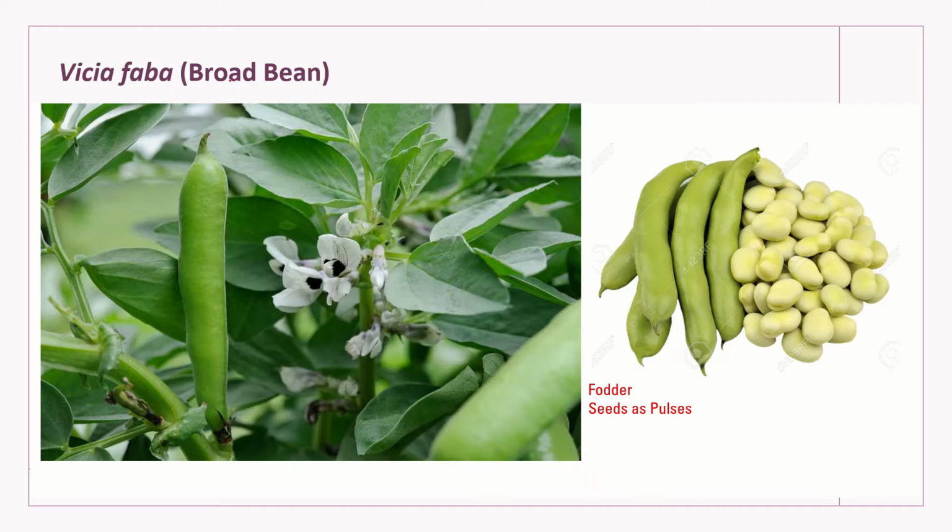Okay, beta. So now we are going to revise the different genera of subfamily Papilionatae. The first one is Vicia faba, and this is the one after which the name of family Fabaceae has been given. You can see here there is a particular black dot on the flowers from where you can easily recognize the species, Vicia faba. The plant is commonly used as fodder, whereas its seeds and the pods are used as pulses, as vegetable.